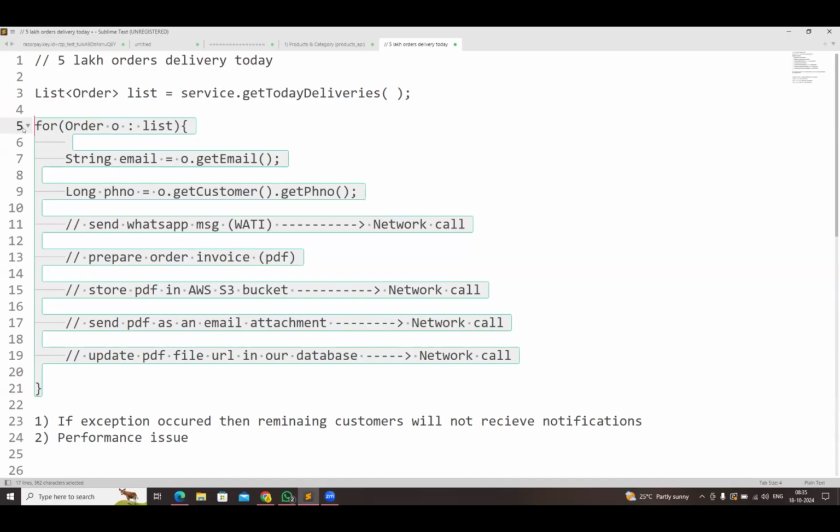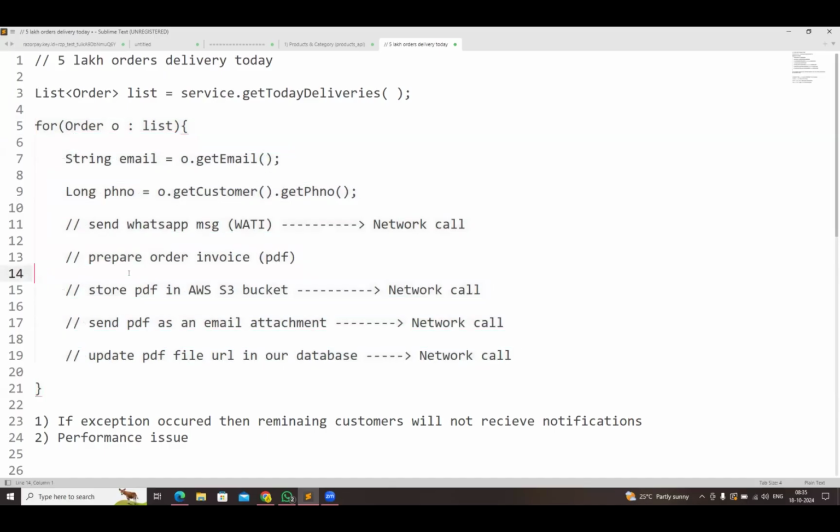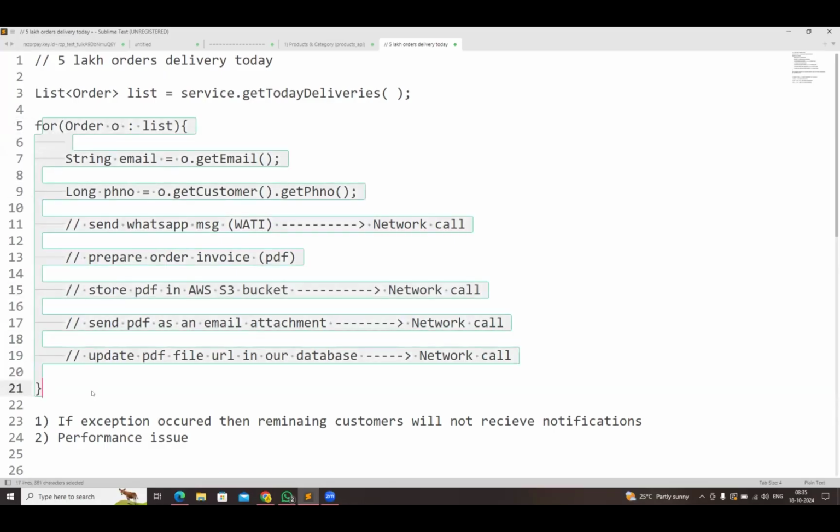Is it a real-time scenario or not? Yes, sir. If you implement whatever Purna has implemented, technically that is correct. Logic is correct. Implementation is correct. Message is going, PDF is generated, PDF is also going to the email. One extra thing for our safety, we need to maintain the PDF in the S3 bucket. Purna will complete this logic today. Then implementation is correct. Output is coming as expected.